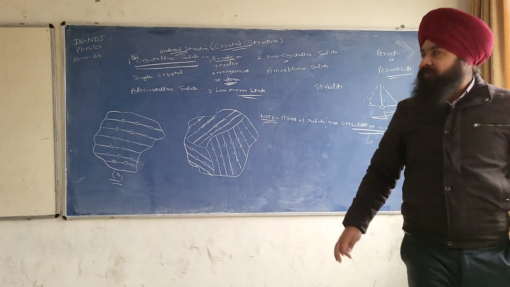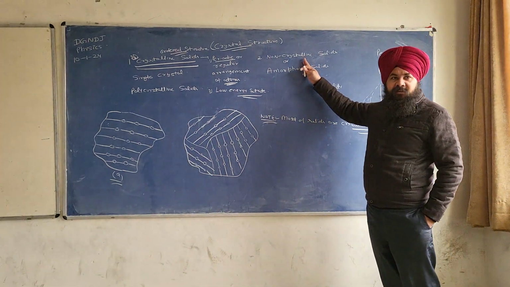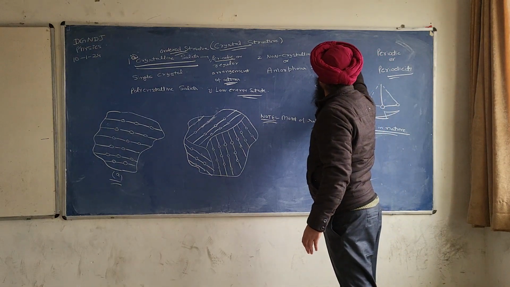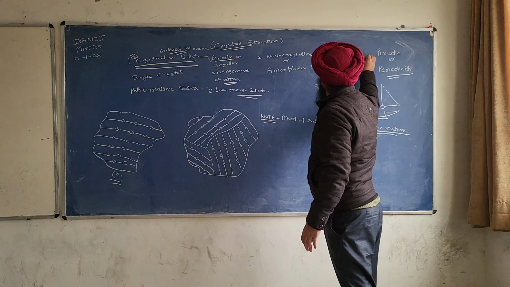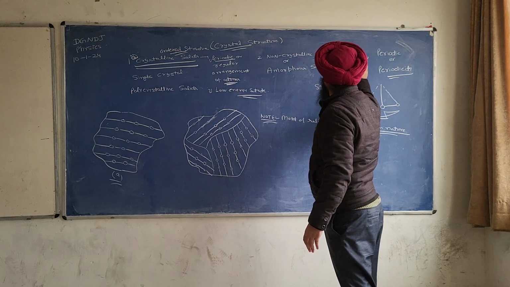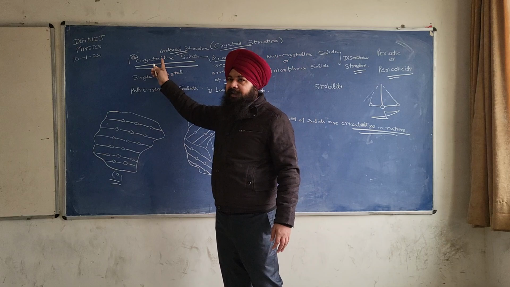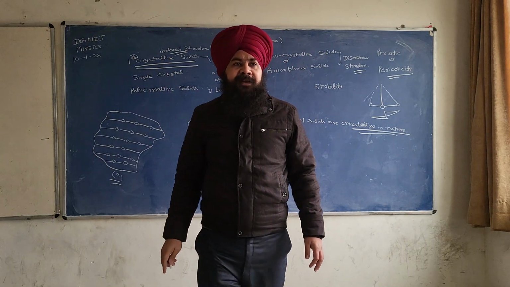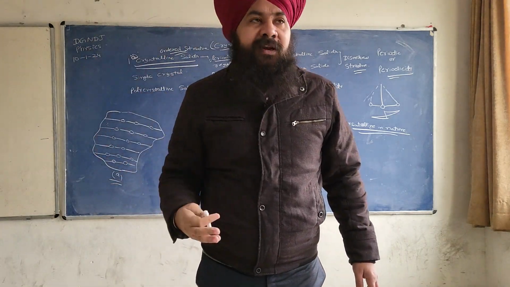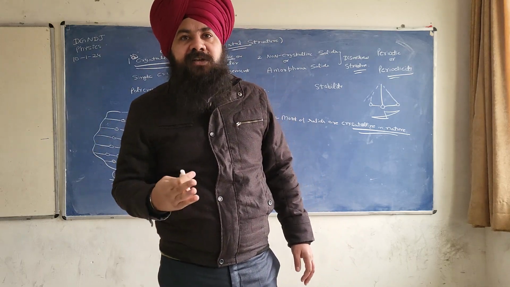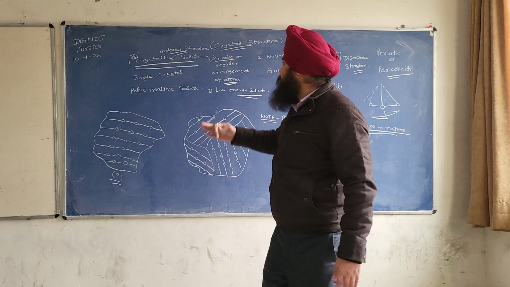Now see, this is a disordered structure. Non-crystalline or amorphous solid is called a disordered structure. Crystalline solids are accompanied by the higher energy release during their formation. So this is the basic point.